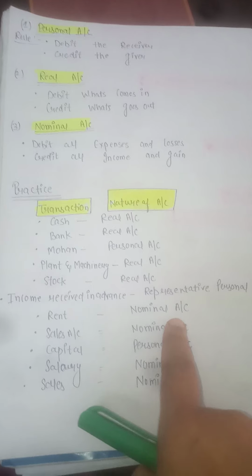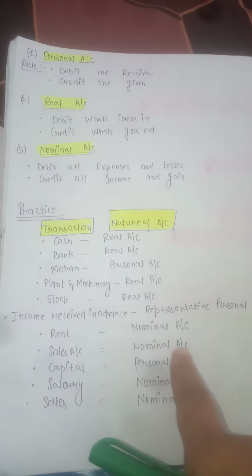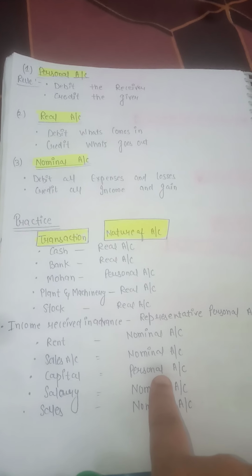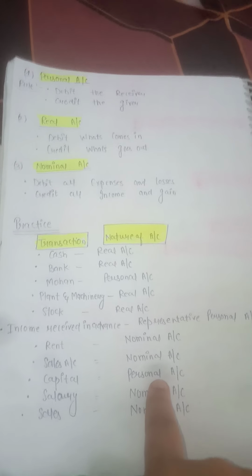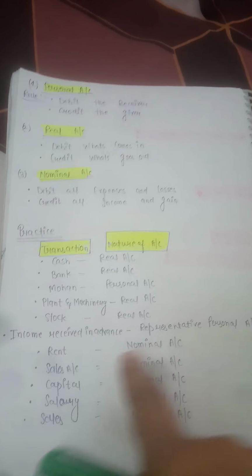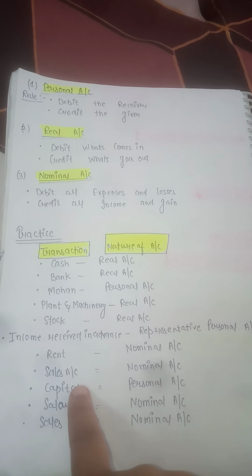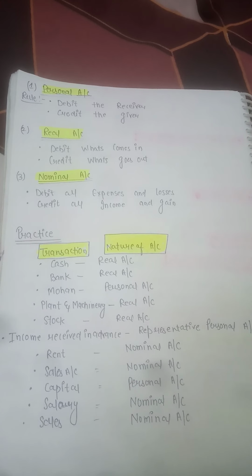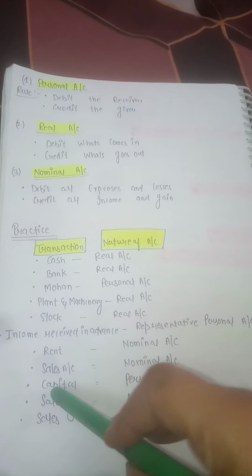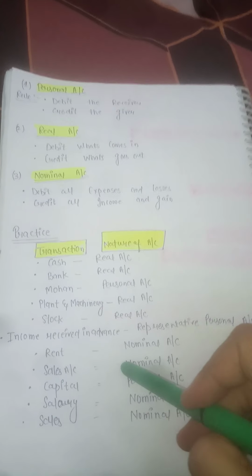Rent is an expense, so we treat it as a nominal account. Sale is also a nominal account. Capital is a personal account, because the businessman is the giver of cash to the business, he or she may be giving some money to the business, so that's why we treat capital as a personal account, right?